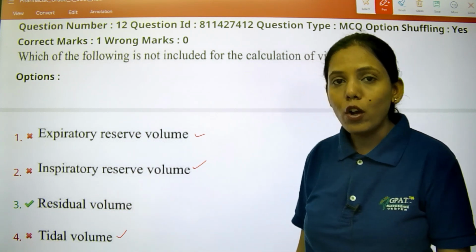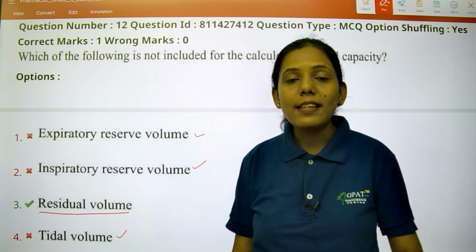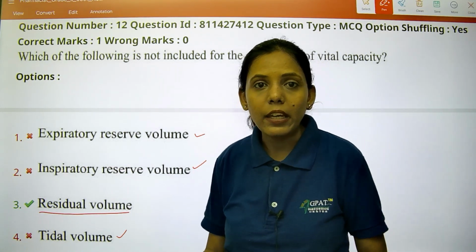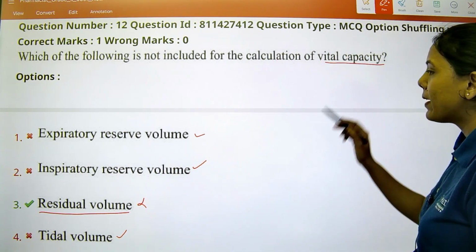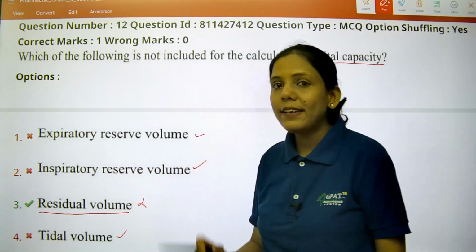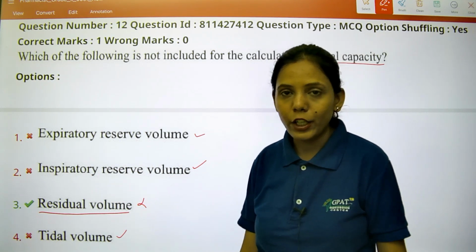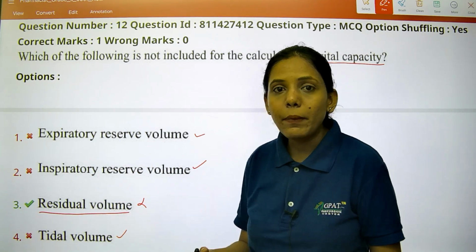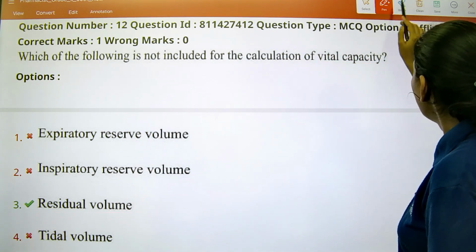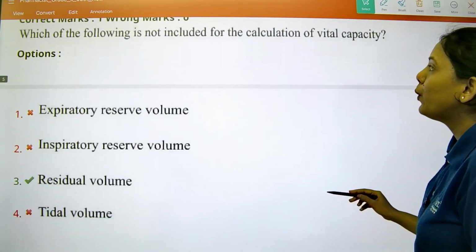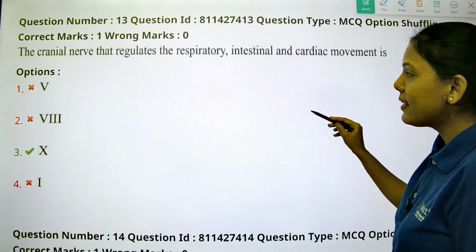So these volumes are there, but residual volume. Residual volume means after exhalation what is remaining, right? So this is not included in case of vital capacity, but expiratory reserve volume, inspiratory reserve volume, and tidal volume are included. Residual means which is remaining after exhalation. So option 3 is the right answer, which is not included in the vital capacity. Let's see the next question.